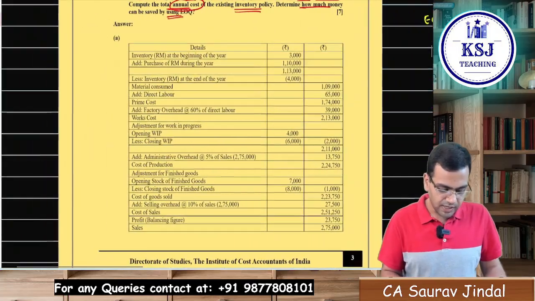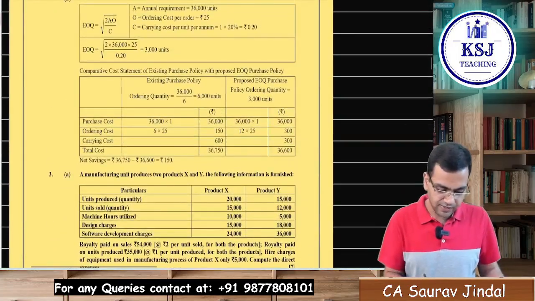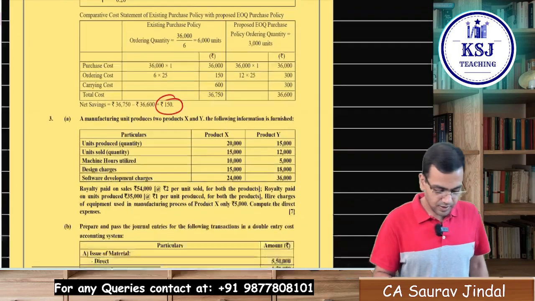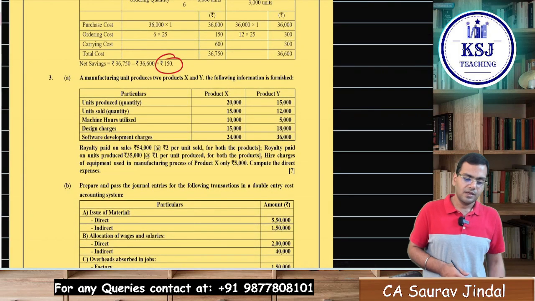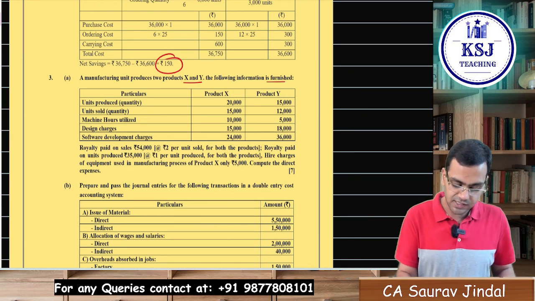So with this we are done with these two parts, right? B, I have solved it fully. There is a savings of 150 that is there. Okay, now next one. A manufacturing unit produces two products X and Y. The following information is furnished.